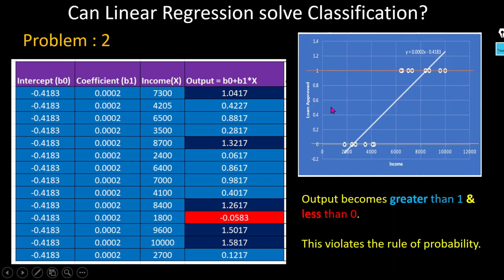And what is the second problem? The second problem is that if you calculate the output value by this particular equation for all the incomes, you will get this particular output. We can say our probability value is coming greater than 1 and less than 0. This violates the rule of probability, right? As you know, probability always lies between 0 and 1, but here the probability is greater than 1 and less than 0. So it also violates the rule of probability. So that's why we have these two problems when we use linear regression to solve the classification problem. So that's why we cannot use linear regression to solve the classification problem.